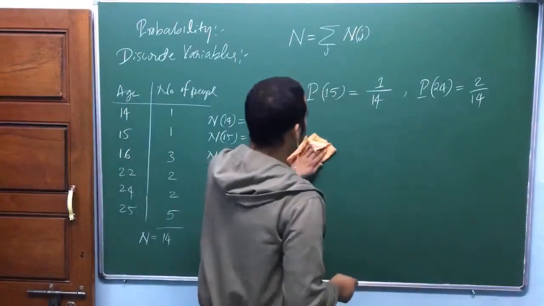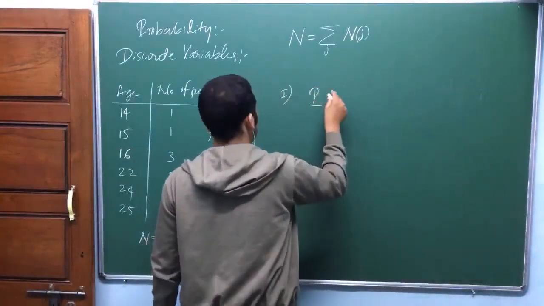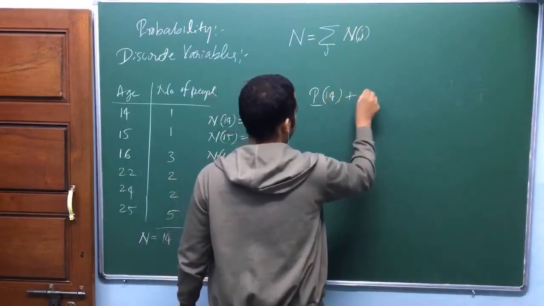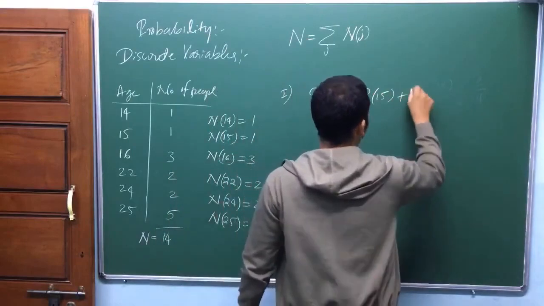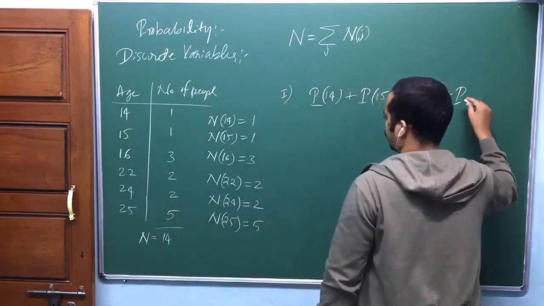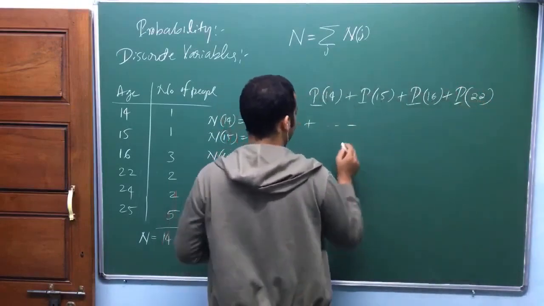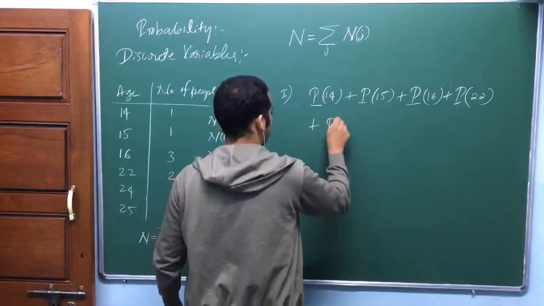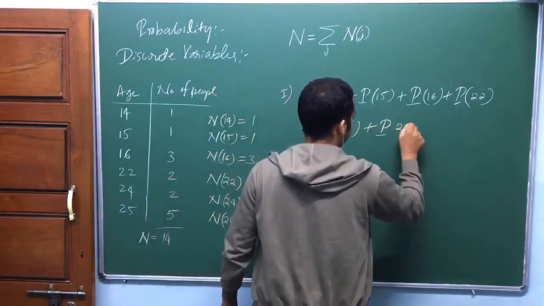Now, if you add all of these probabilities, so the probability of being age 14 plus the probability of getting age 15 if you pick a person randomly, the probability of getting age 16, plus the probability of getting age 22, plus and so on, or let's write 2 more, plus the probability of 24 plus the probability of 25.